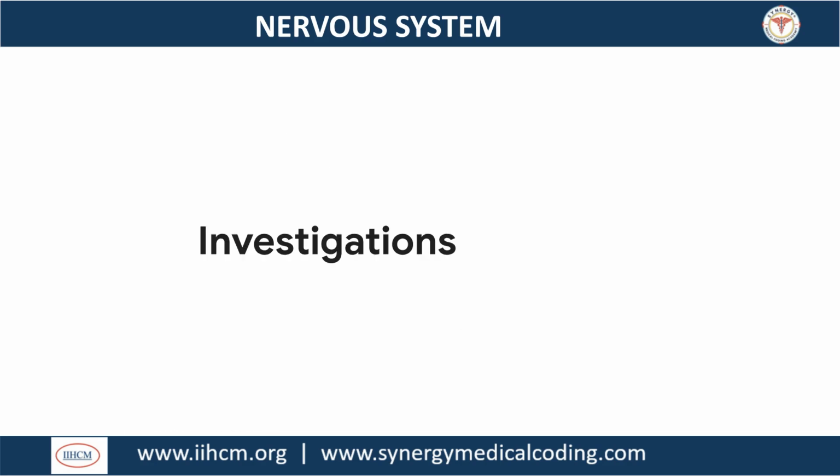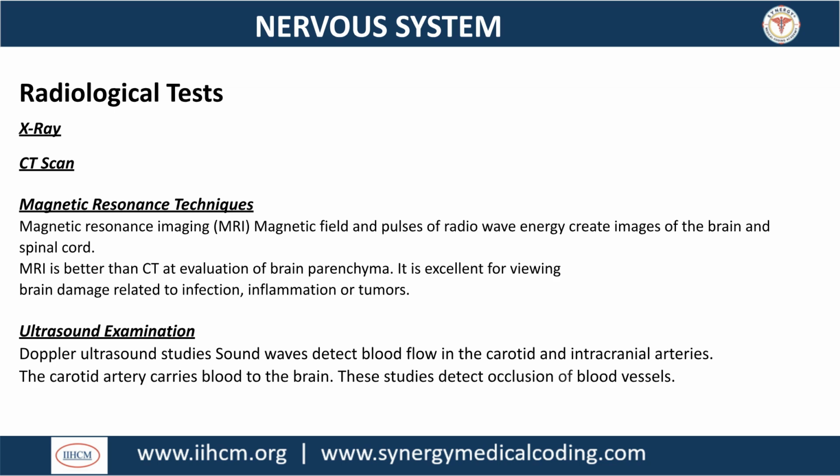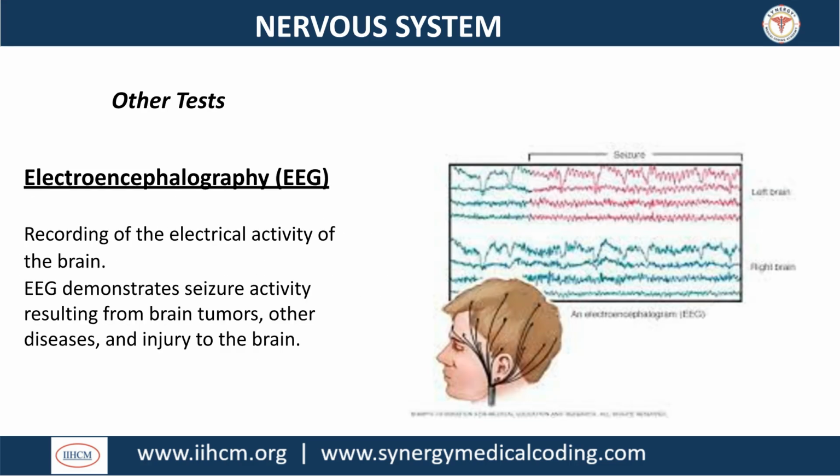Moving on to investigations, the following slides will detail various diagnostic tests used to evaluate the nervous system. Radiological tests for the nervous system include X-rays and CT scans, which provide structural images. Magnetic resonance imaging, or MRI, offers detailed evaluation of brain tissue, and Doppler ultrasound studies assess blood flow in arteries like the carotid. Other tests include electroencephalography, or EEG, which records the electrical activity of the brain. The EEG is vital for demonstrating seizure activity related to brain tumors, diseases, or injury.